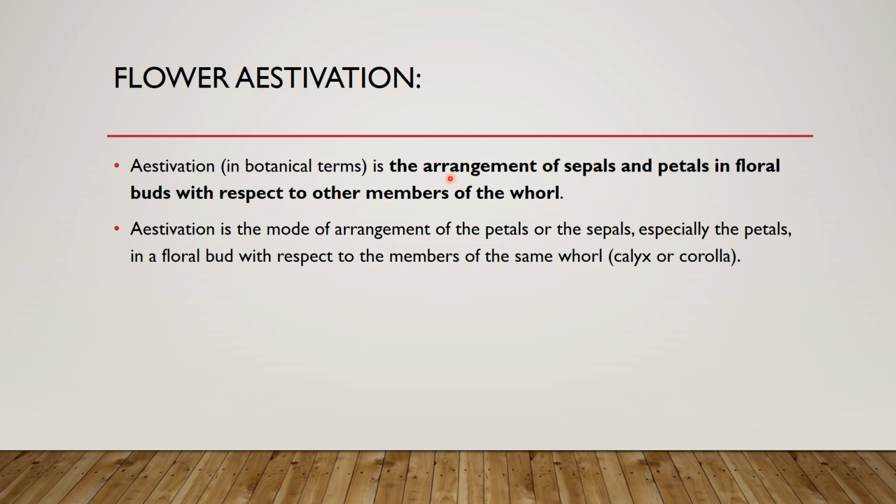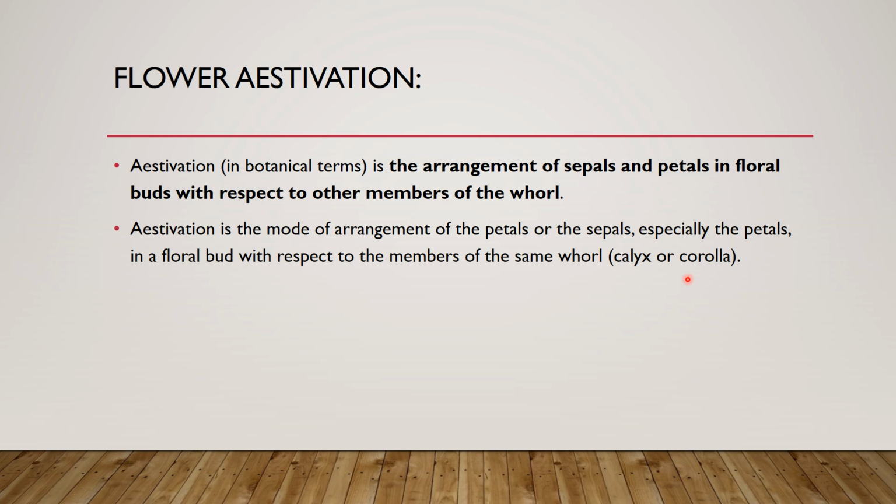Okay, so this is called aestivation. This is another definition of aestivation: it is the mode of arrangement of the petals or sepals, especially the petals, in a floral bud with respect to the members of the same whorl, calyx or corolla.